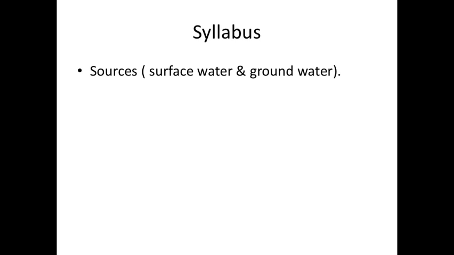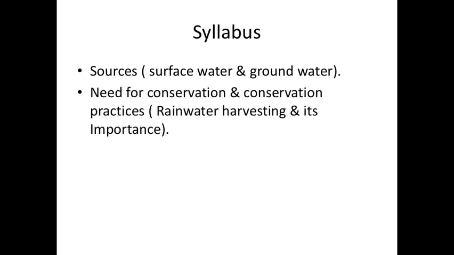In this topic we are going to study about the sources of water, that is surface water and groundwater. Then we have the next point, that is need for conservation of water and conservation practices, that is rainwater harvesting and its importance. Then we have irrigation, that is importance of irrigation and different methods of irrigation. So all these points will be covered from this particular topic.